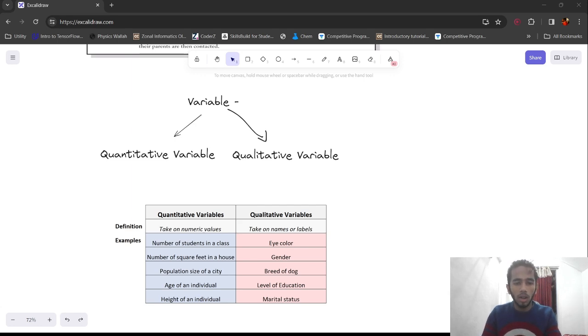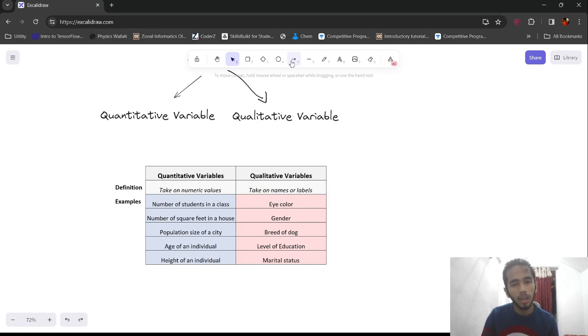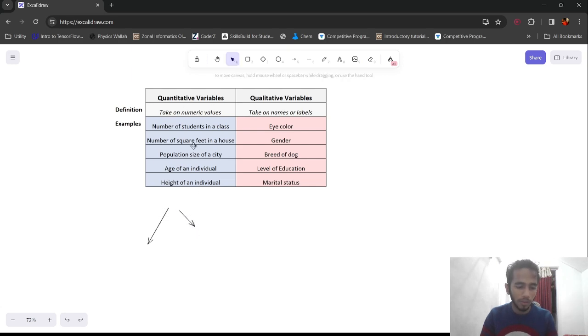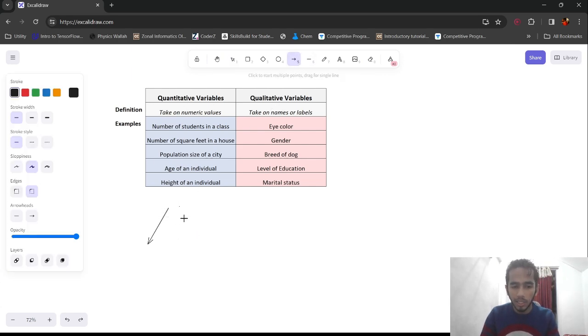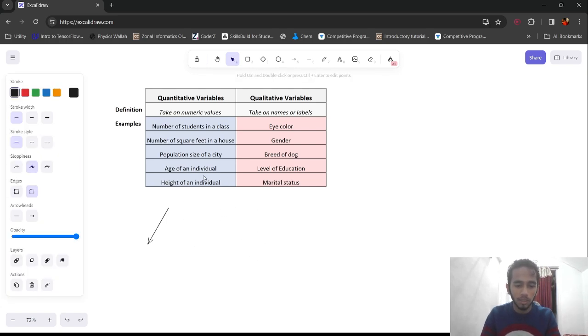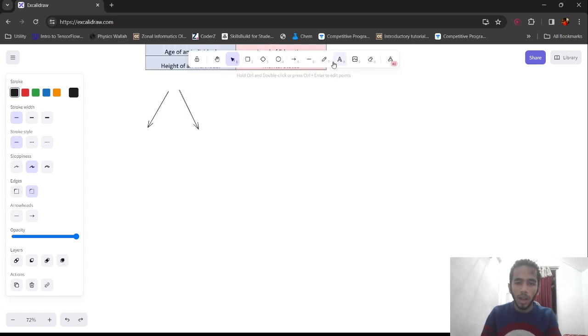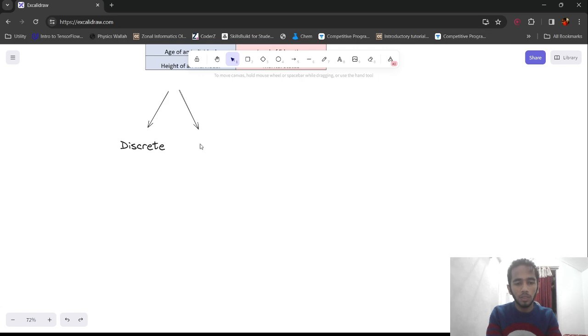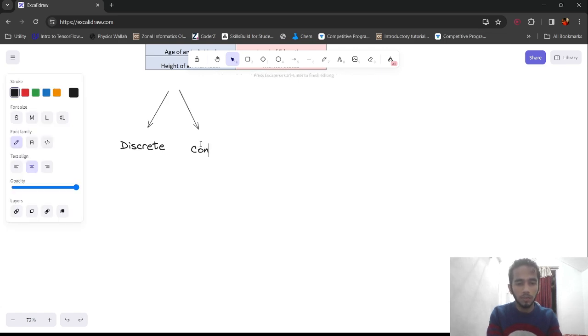Now we'll understand one more very important thing, and this is very important for you to understand. This quantitative variable can again be divided into two parts, that is discrete and continuous. And I have a photo for that, and the word itself explains what I mean. So you have discrete and you have continuous.